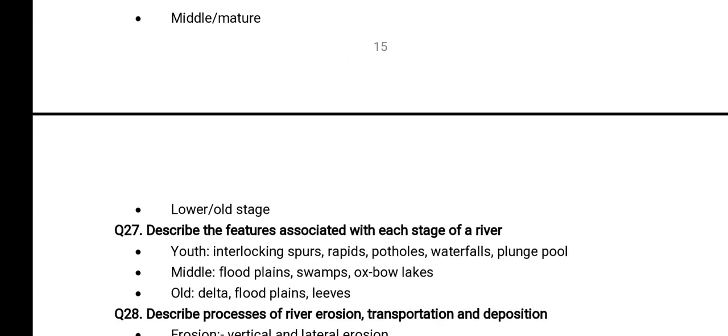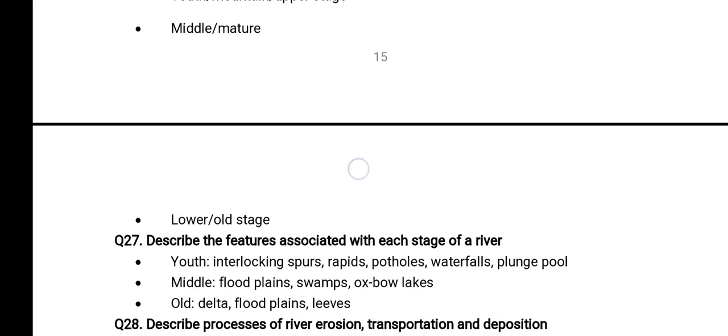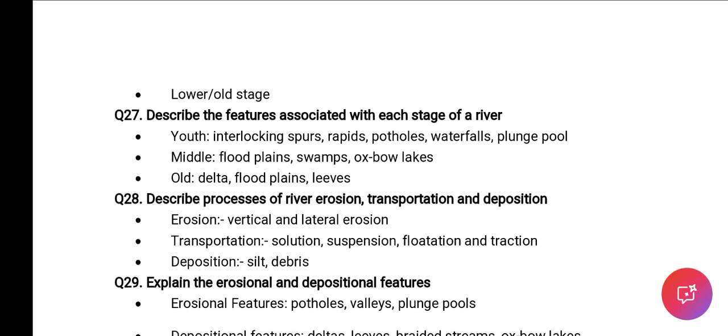There's also the lower stage, which is known as the old stage. Then we move on to a question which says, describe the features associated with each stage of a river.